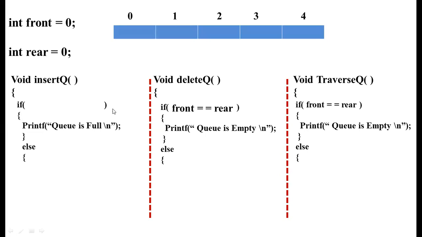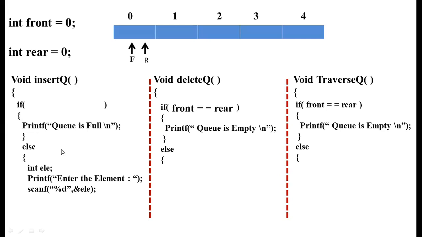Here in the insert function, we need to declare one more variable, that is int element. Just read the element using the scanf function. Of course, we need to print, enter the element to be inserted. If we do not use this message, it will still execute, but we will be confused and will not know what we need to do.